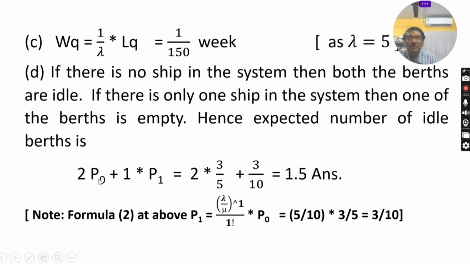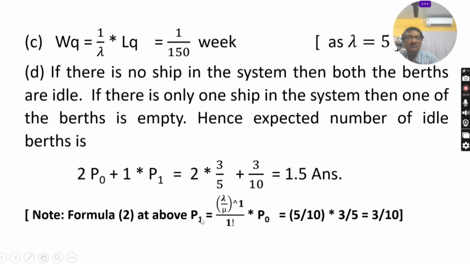This is P0, the probability of no ships in the system. That's why this is P0 and the 2 berths are there. This is the expected value. Plus, if one ship is being unloaded and one berth is free, then the probability is this. One is used and one is idle, that means 1 into P1. How will the value of P1 be calculated?